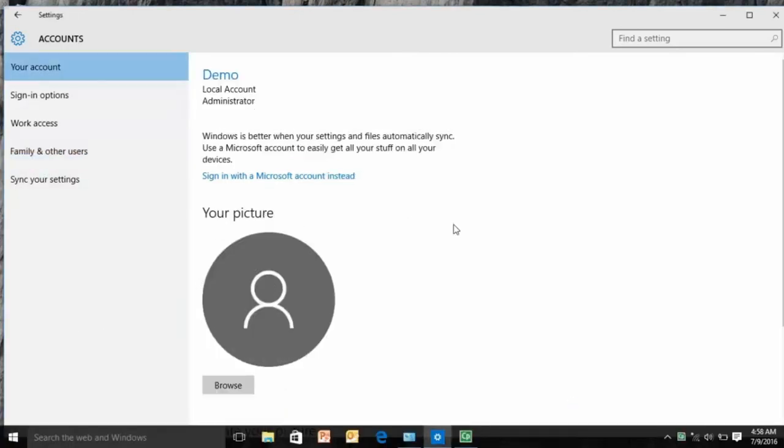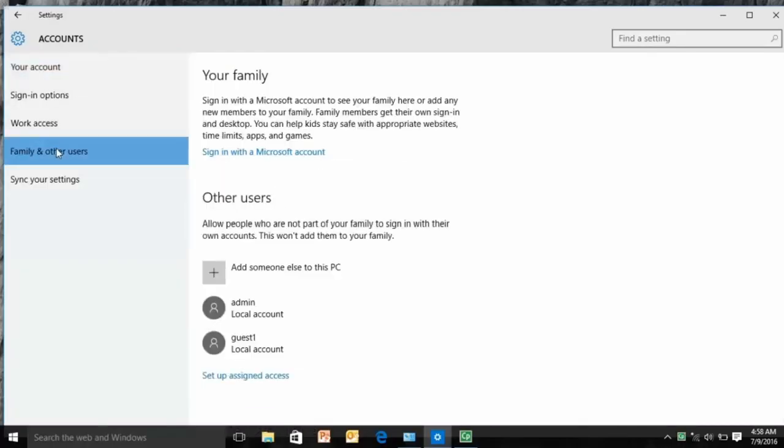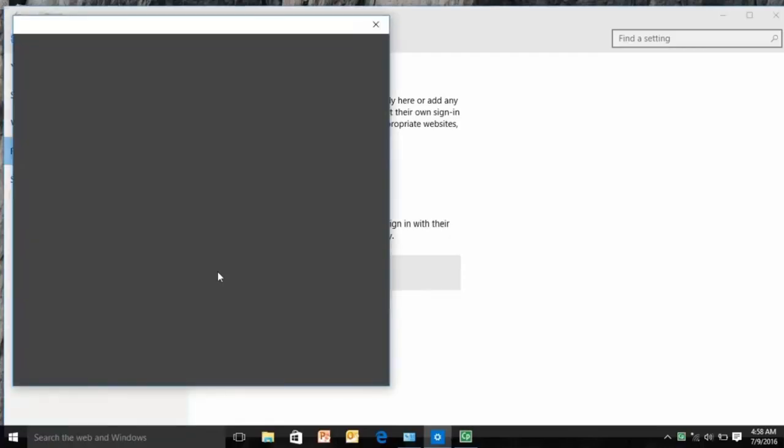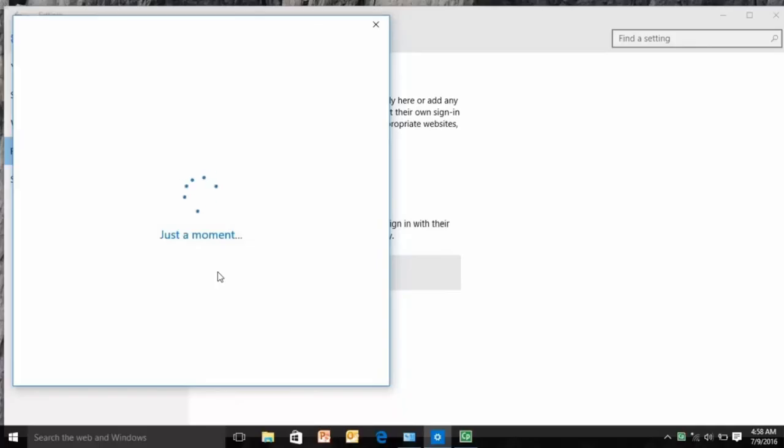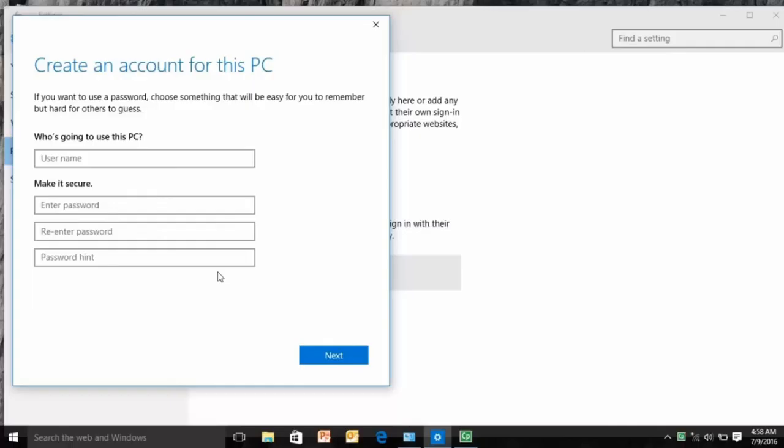To create a new account. Friends, now we will learn how to create a new account. From the Accounts pane, click Family and Other Users. Select Add someone else to this PC. At the bottom of the page, select I don't have this person's sign-in information. At the bottom of the next page, select Add a user without a Microsoft account.